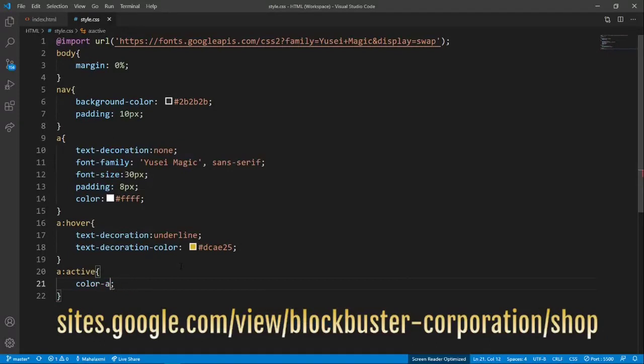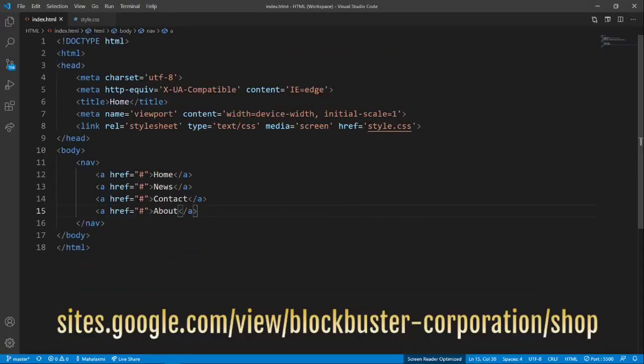The color to be five. So let's take the link over here, which is index, and then you have to specify over here that it's active.